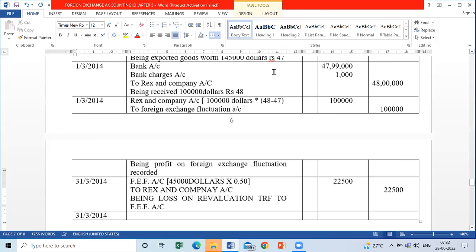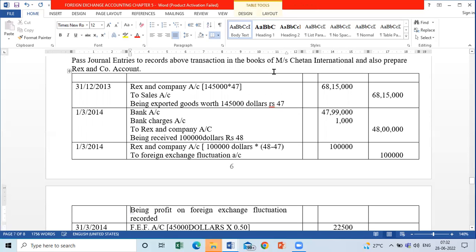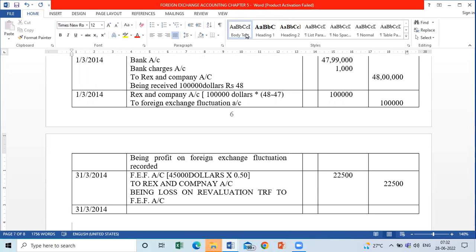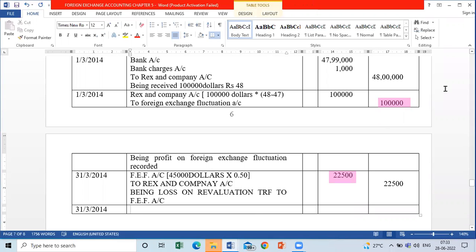Tell me, children, how much is the balance in the foreign exchange fluctuation account? Sir, in the third entry, we have credited by 1 lakh. This is profit. In the fourth entry, you have debited by 22,500. This is loss. So plus 1 lakh minus 22,500. How much is the net profit? 1 lakh is the profit.